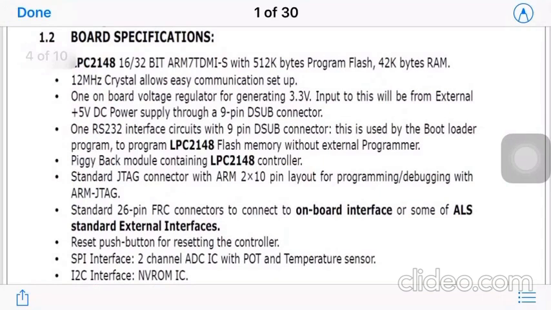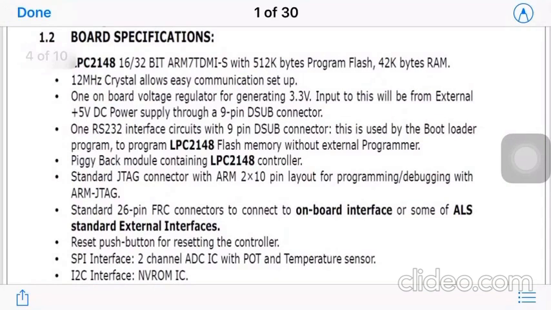Then a piggyback module containing the LPC2148 controller. So this piggyback is nothing but the electronic module to handle some sensor signals and all. So that is also provided. A standard JTAG connector with ARM 2x10 pin layout for programming or debugging with ARM JTAG.